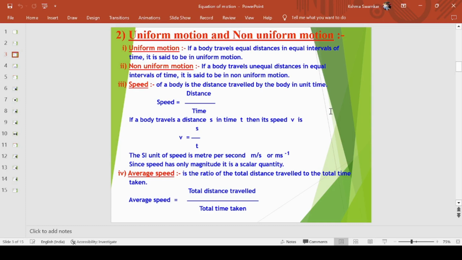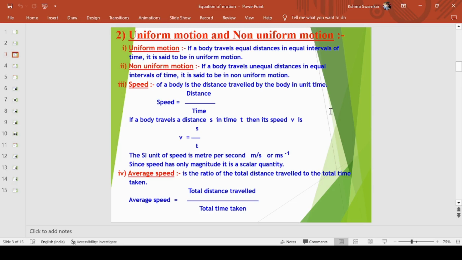Uniform motion means covering an equal distance in an equal interval of time. Non-uniform motion means covering an unequal distance in an equal interval of time. For example, taking an hour, in the first hour they cover a distance of 2 kilometers, then in the second hour they cover a distance of 3 or 4 and so on. That is called non-uniform motion.